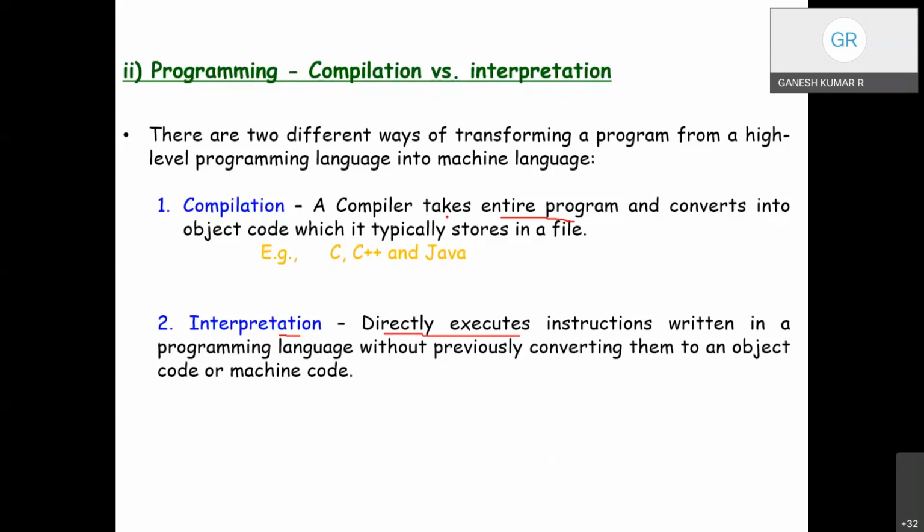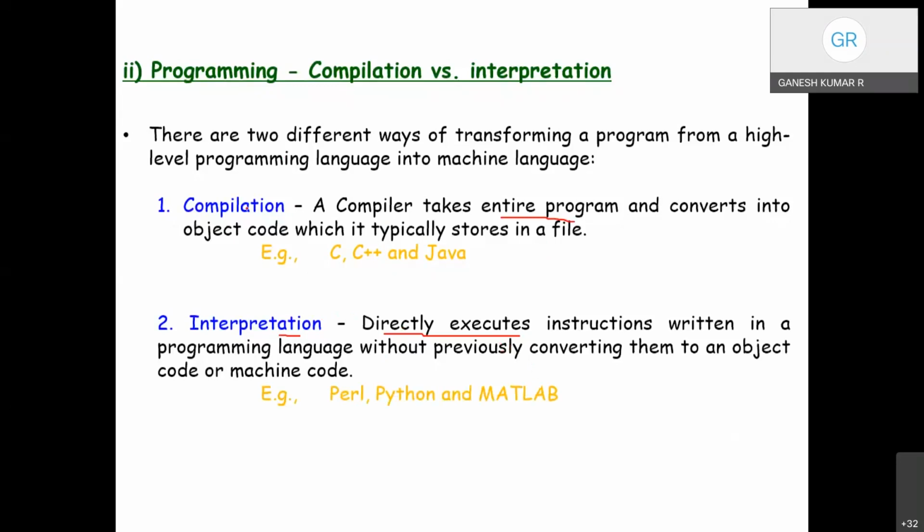Whereas in compilation the source program is converted into object code and then later processed by the machine, here the source program is directly converted into machine understandable format. Examples of interpreted languages are Perl, Python, and MATLAB.